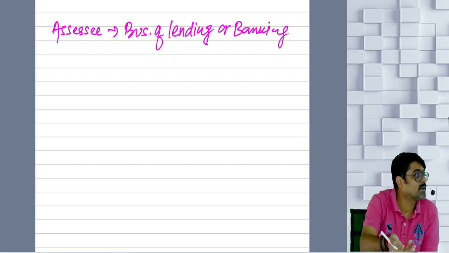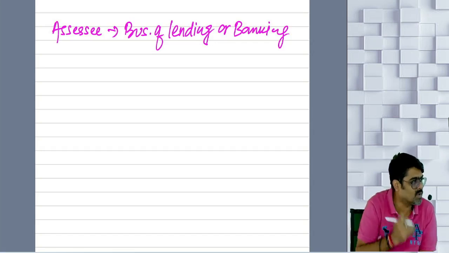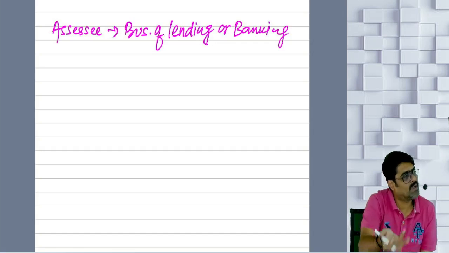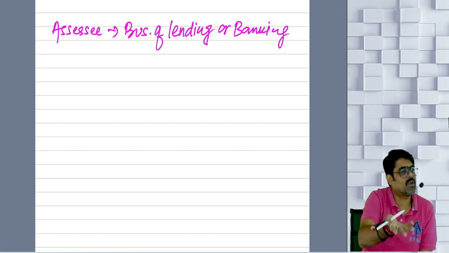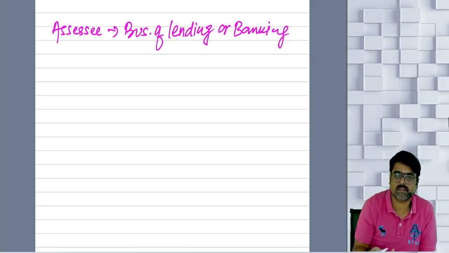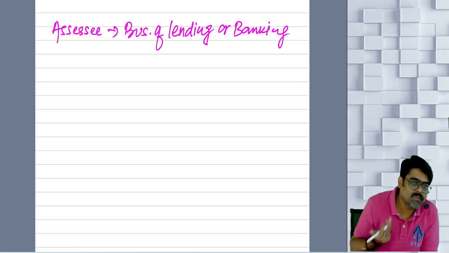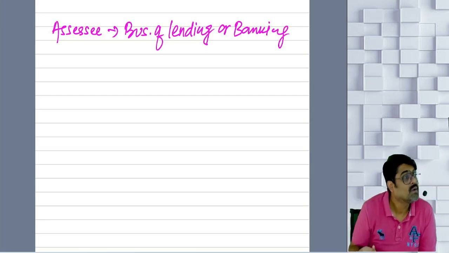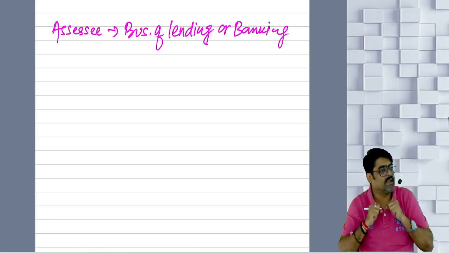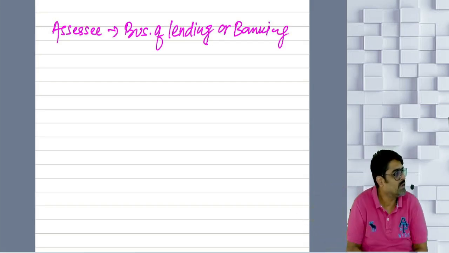Why do you lend money? To earn interest. So the interest earned will be your business income only, no? To earn that type of interest only, it is your business. Lending money is your business, meaning your intention is to earn interest income. So in your lending business, whatever interest will come will be your business income. And in banking business, whatever interest will come will be business income, because banks have the same business, taking deposits, giving loans and advances, and earning interest on that.